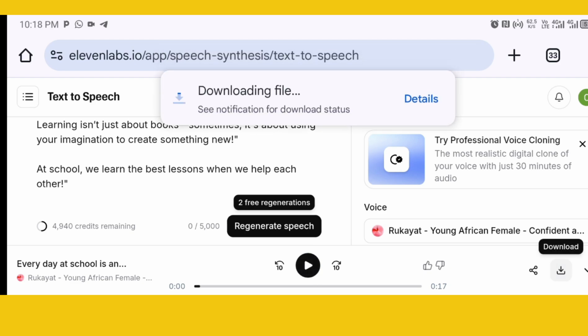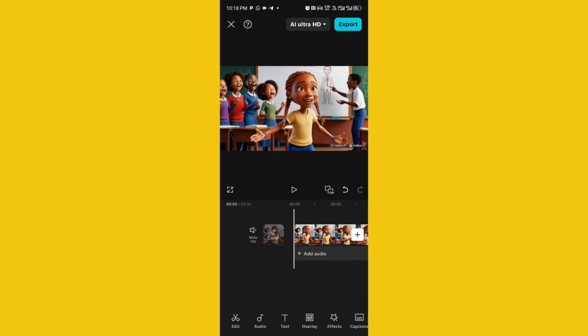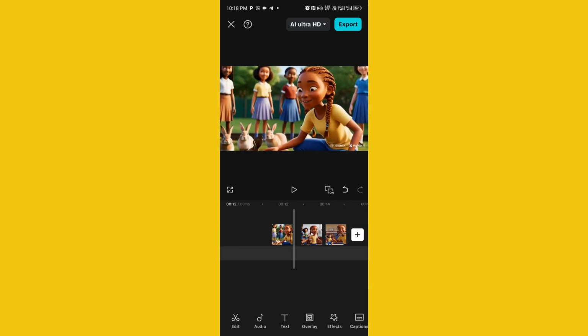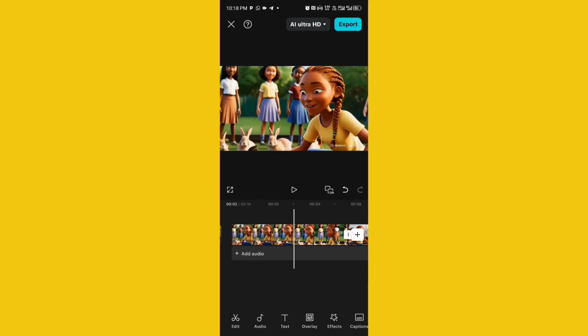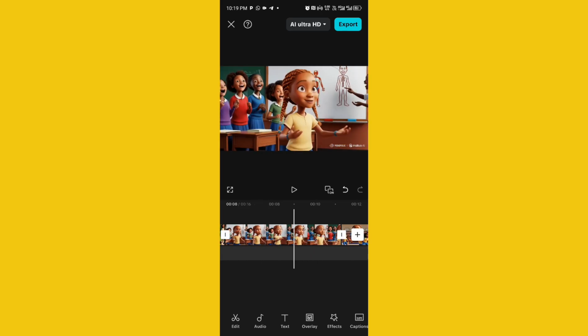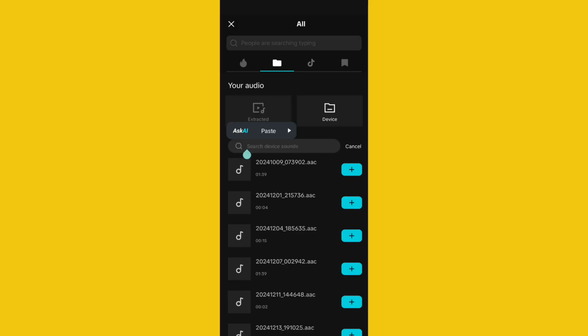So we'll go back to CapCut. CapCut is where we joined all our videos together, and we are going to rearrange the videos however we want, to depict a better storyline based off of the audio we have already. So I will click on audio in my CapCut app so that I can import audios from my phone itself.